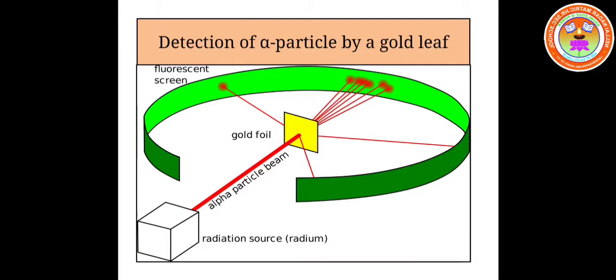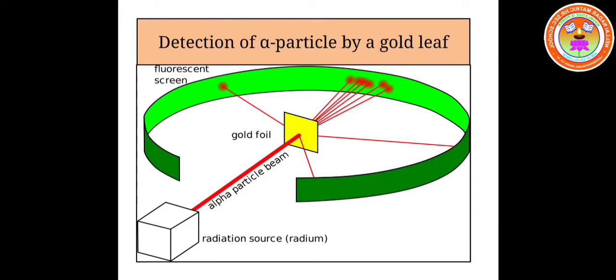The alpha particles produced from its source are allowed to fall on the thin gold foil. As a result, scattering of alpha particles takes place, and these scattered alpha particles fall on the fluorescent screen and they are recorded. So this is the very famous alpha scattering experiment.